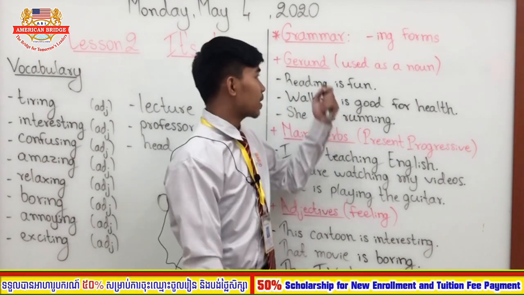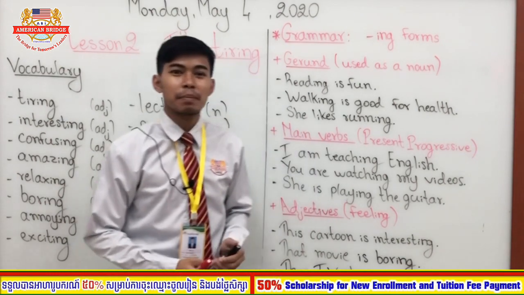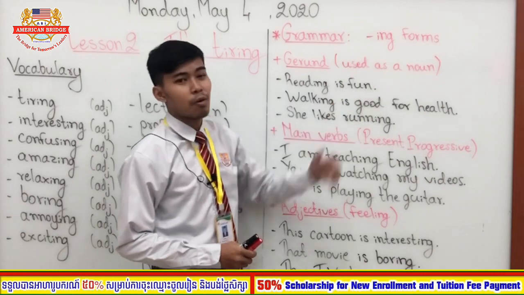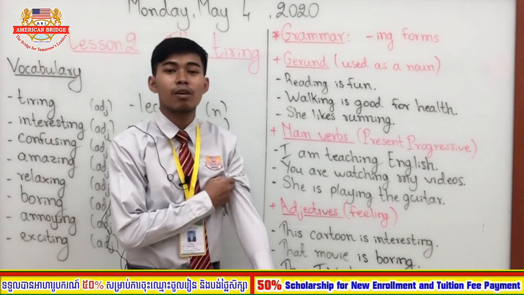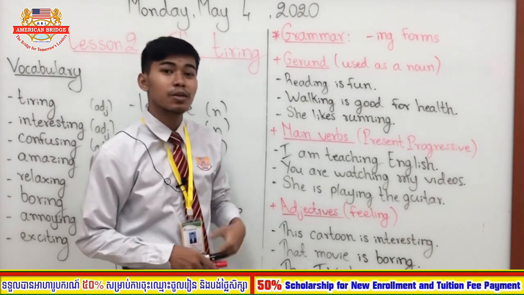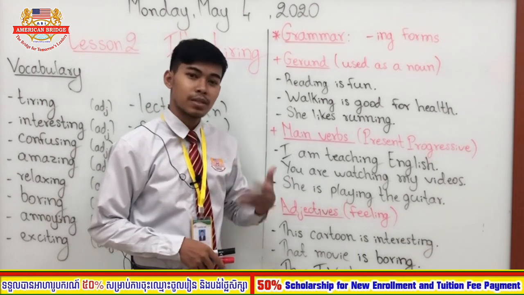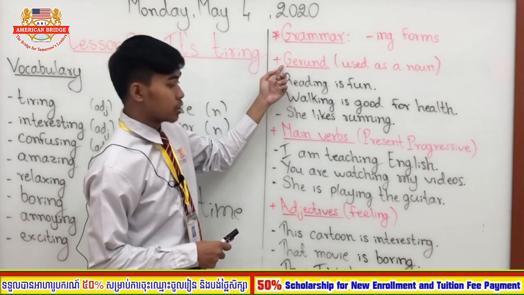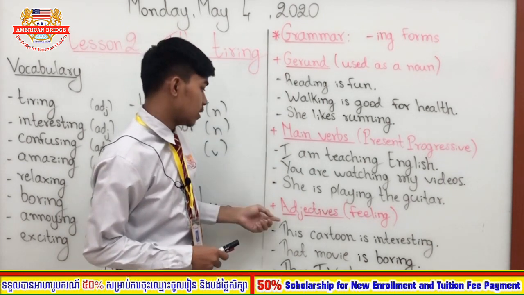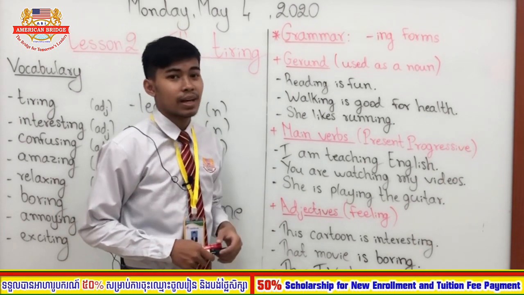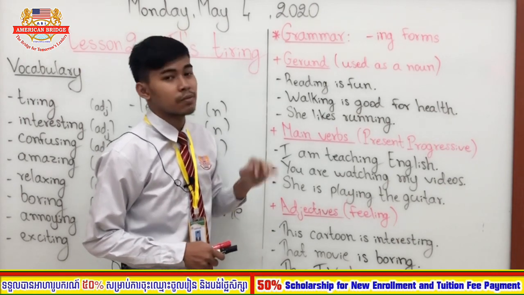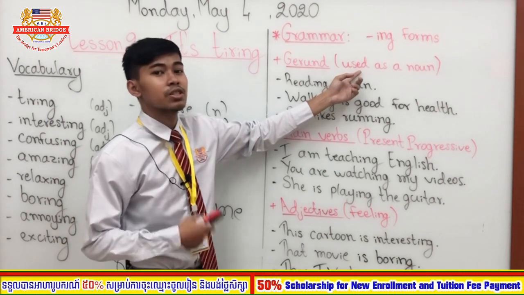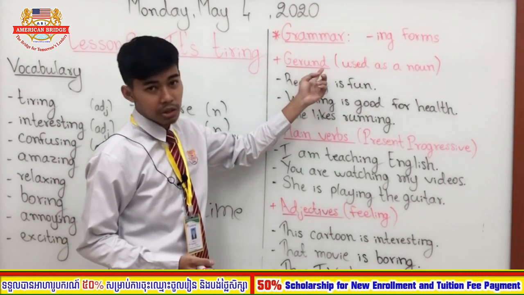Now let's go to the grammar part. The grammar part that we are going to learn today is about ing forms. In English there are three forms of ing. So we will go through each point specifically and in detail all together. So here we have gerund, present participle, main verbs and adjectives. When a verb ends with ing, there are three forms that we should know. The first one, when it functions as a noun, when it is used as a noun, it's called a gerund, right?